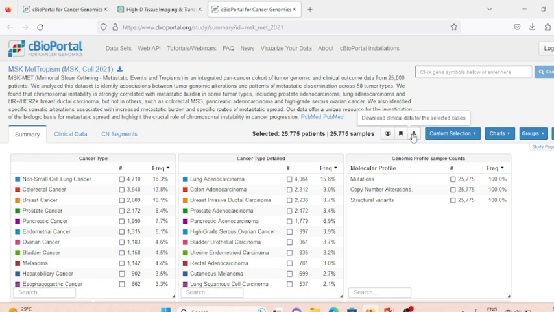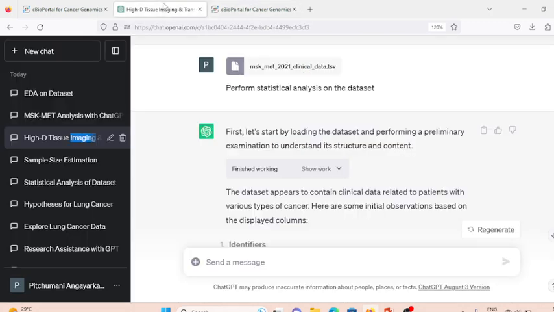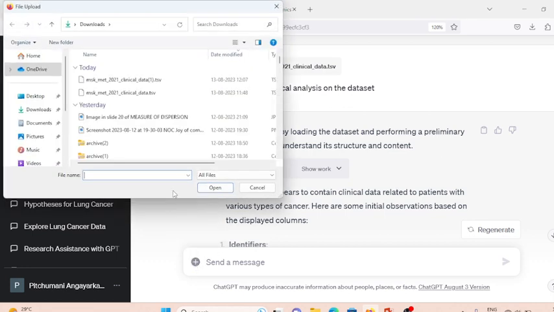So click on this download link. You will get your dataset downloaded, which contains 25,775 samples, and the file type is TSV. So I have gone to ChatGPT, the code interpreter. In this code interpreter, I have clicked this plus icon in order to upload the corresponding file.